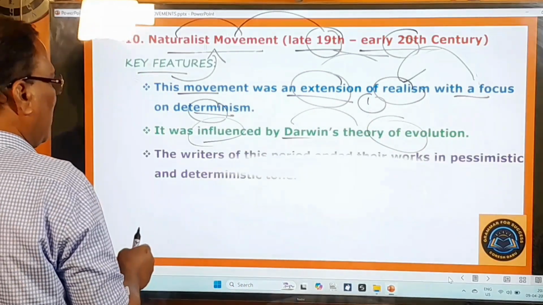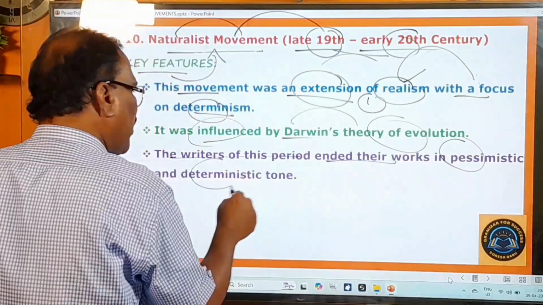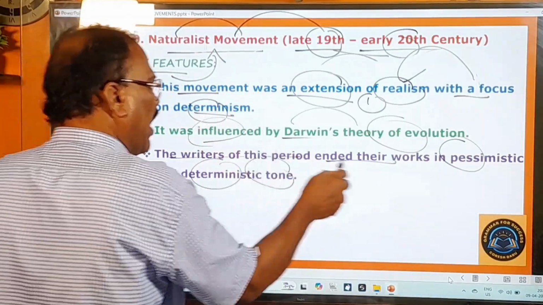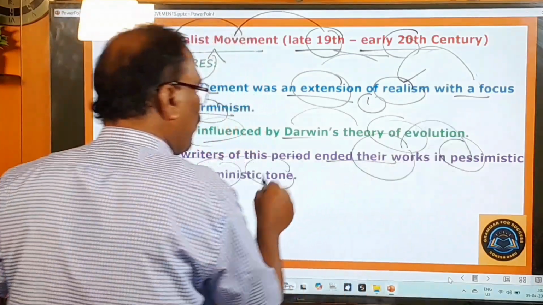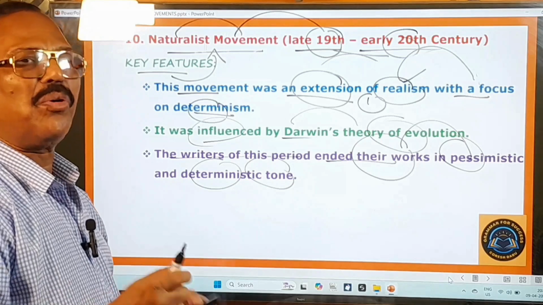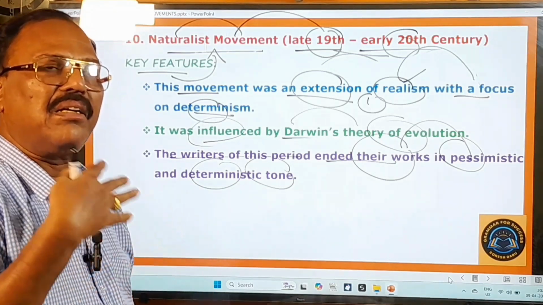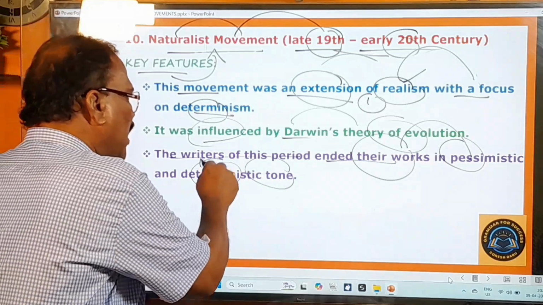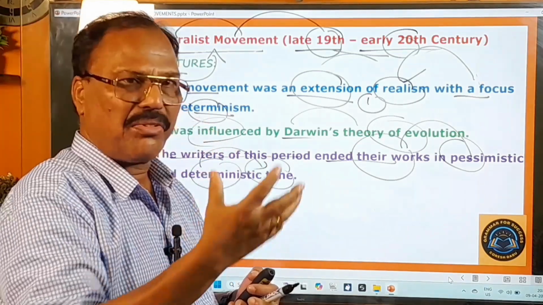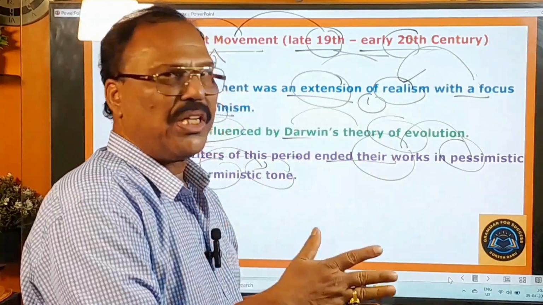And the next point is the writers of this period ended their works in pessimistic and deterministic tone. So the writers of this period, the poets of this period, ended their works in pessimistic tone. Pessimistic means in a sad and sorrowful and negative tone. They ended their works in a sad and sorrowful tone, and also in deterministic tone. Deterministic means on the way of life, you have to face both good things and bad things. You have to pass through both good things and bad things.